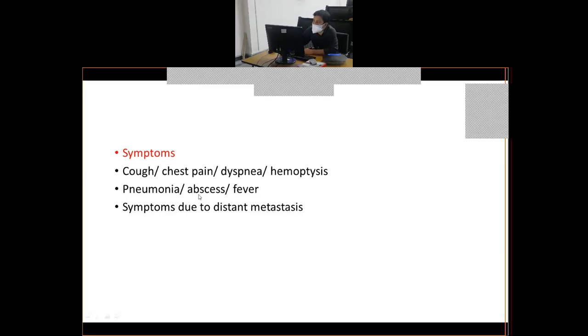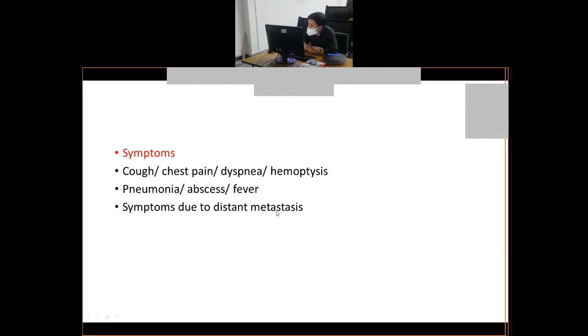And also you will find symptoms due to distant metastasis. If the lung tumor has metastasized to the brain or to the liver, you will find symptoms related to brain metastasis or liver metastasis. So basically, when a patient comes with any lung symptoms, the first investigation you do is a chest X-ray.